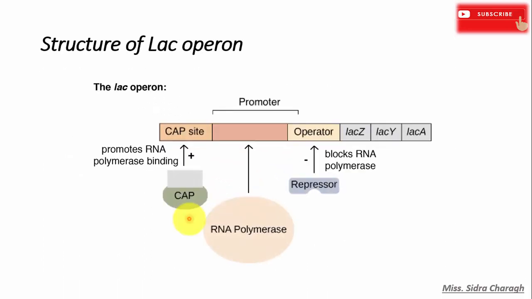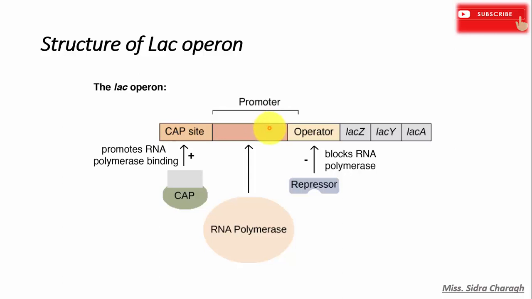Here is the structure of the lac operon. The lac operon contains 3 different structural genes: the lac-Z gene, which encodes beta-galactosidase, the lac-Y gene, which encodes permease, and the lac-A gene, which encodes transacetylase. Transcription always starts from a promoter region.